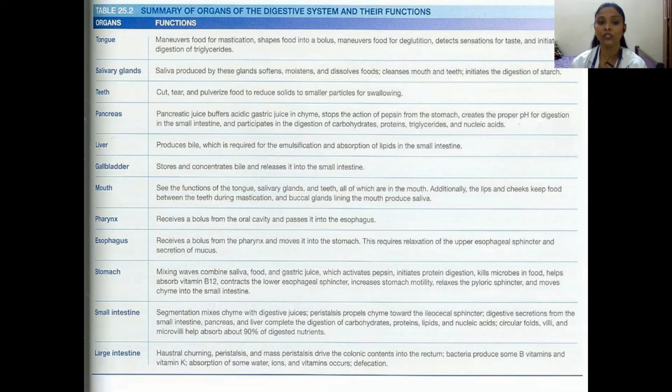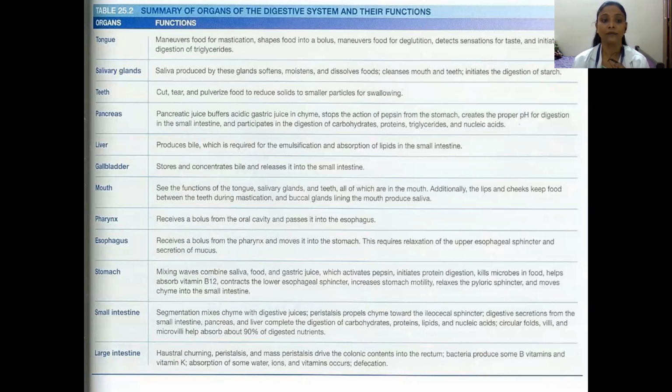Pancreas: pancreatic juice buffers acid gastric juices in the chyme, stops the action of pepsin from the stomach, and creates the proper pH for digestion in the small intestine. Then the liver produces bile, which is required for the emulsification and absorption of lipids in the small intestine. Next is the gallbladder, which stores and concentrates bile and releases it into the small intestine.